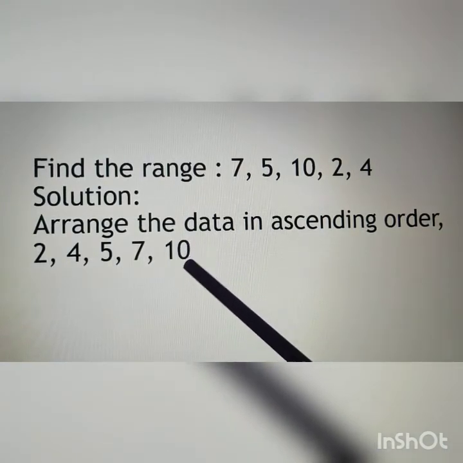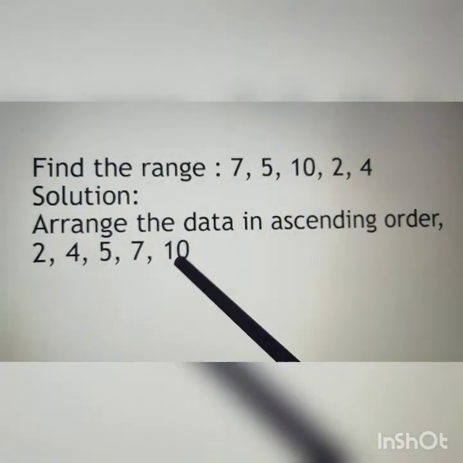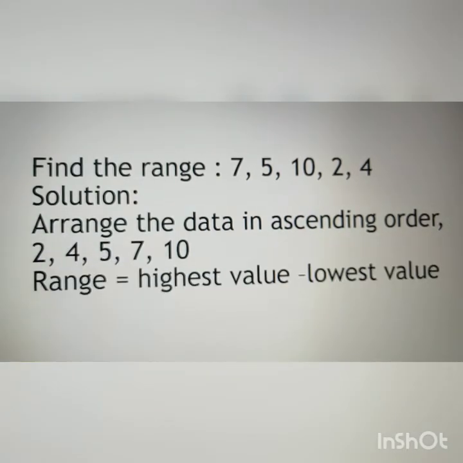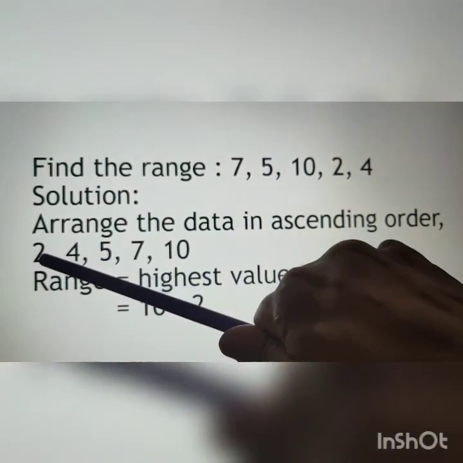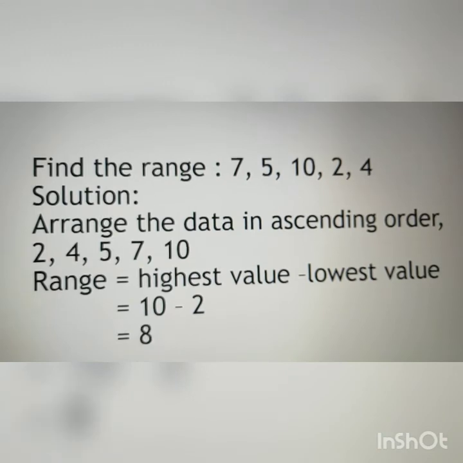It is now easy to find out the lowest observation and highest observation by arranging in ascending order. So lowest observation is 2 and highest observation is 10. Therefore range is equal to highest value minus lowest value, and it is equal to, highest is 10 and lowest is 2, so 10 minus 2 is equal to 8. Therefore range is equal to 8.